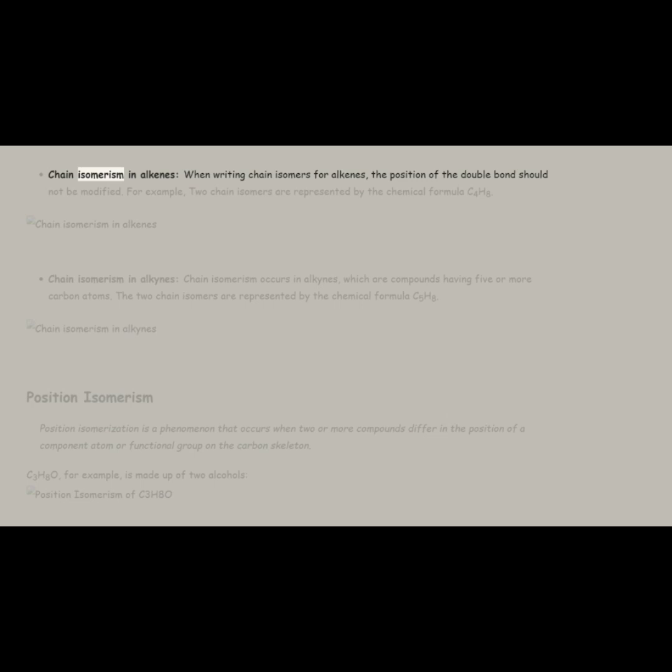Chain isomerism in alkenes. When writing chain isomers for alkenes, the position of the double bond should not be modified. For example, two chain isomers are represented by the chemical formula C4H8. Chain isomerism in alkynes. Chain isomerism occurs in alkynes, which are compounds having 5 or more carbon atoms. The two chain isomers are represented by the chemical formula C5H8.